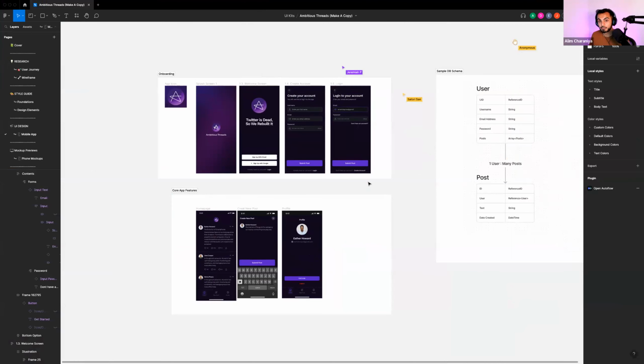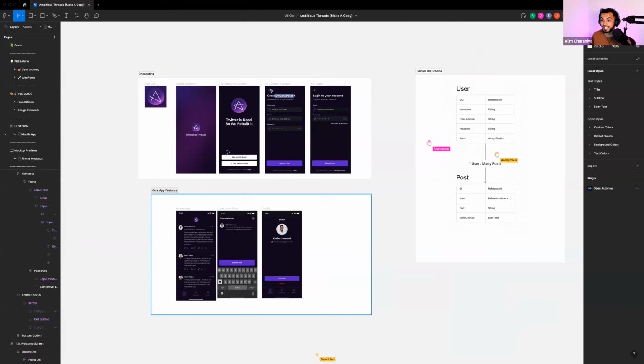If you've never used Figma before, this is a great time to open up your first UI kit and create an account on Figma.com. Figma is a collaborative UI design tool. It's like the industry standard UI design tool. So by learning Figma, you can learn how to do graphic design, UI design, website design, and so much more.